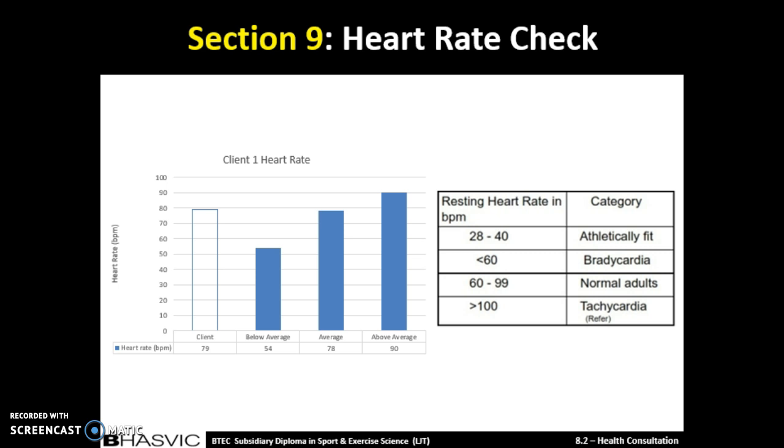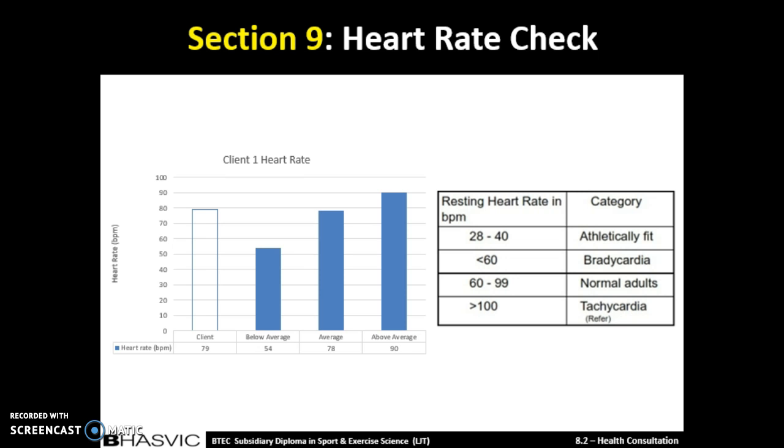We can also see from the graph the average, the below and above average. We can see from this that Sue's heart rate is only one more beat than the average. This is really positive for Sue and shows that her heart rate is in a good place at this time. From this graph we can also see that she is very far away from being below average, as hers is 79 and to be below average you have to be at 54 or below. Sue's resting heart rate of 79 is just over 10 beats less than being above average, as to be above average you have to be at 70 beats or above.